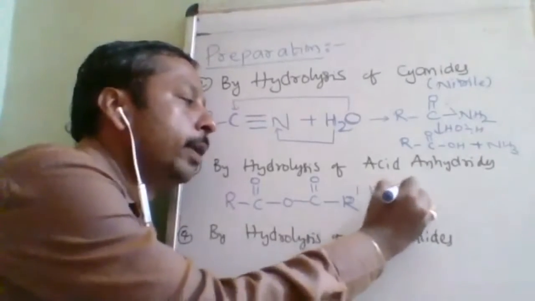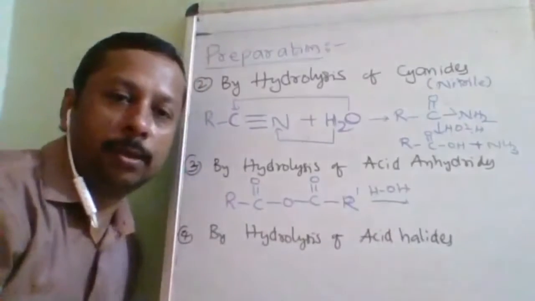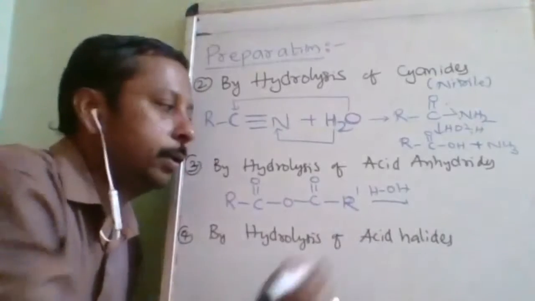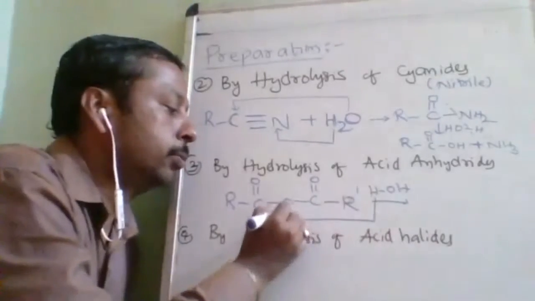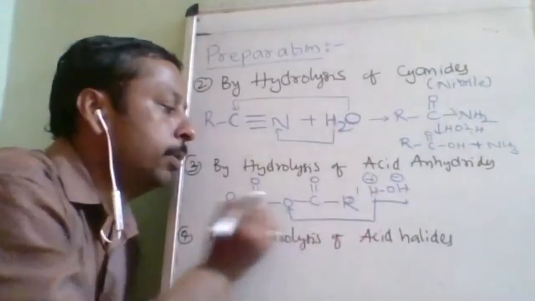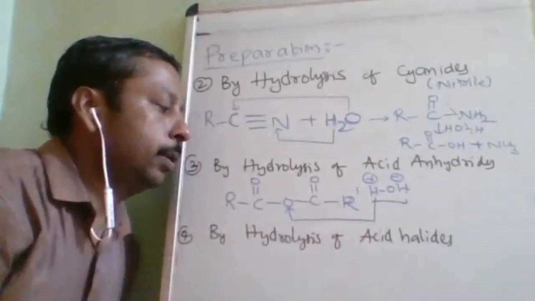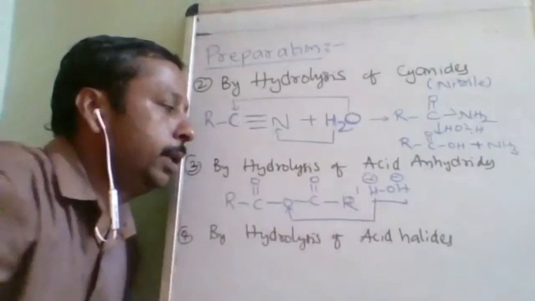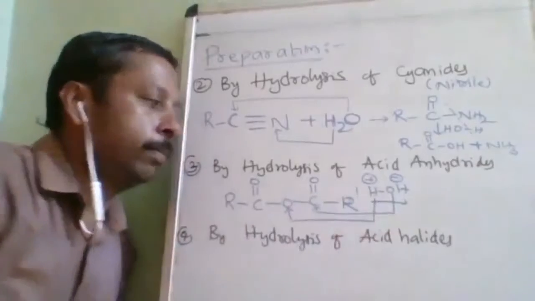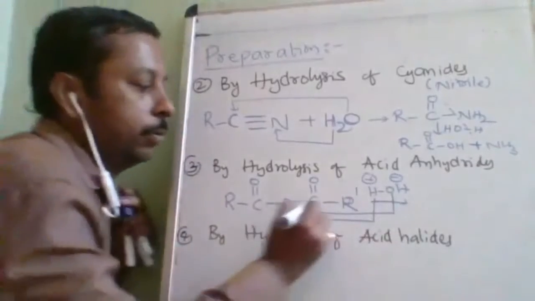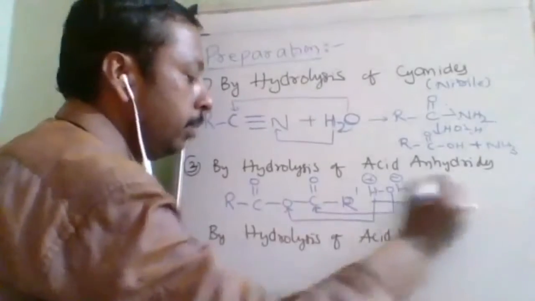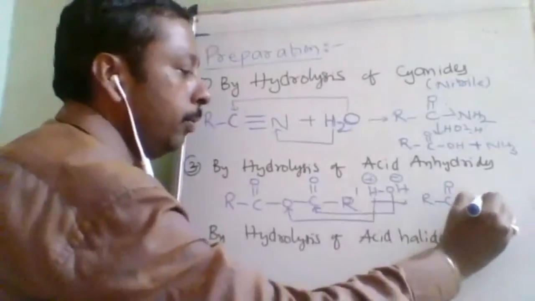So when you give HOH, what is HOH? It is not a new compound, it is just a better way of writing water. H is positive, OH is negative. H plus will go to the negative oxygen. OH minus will go to the positive carbon. Then RC=O, OH.